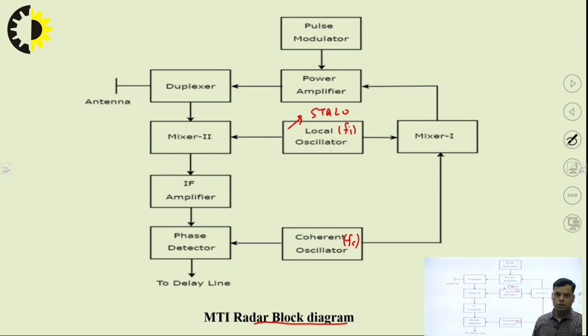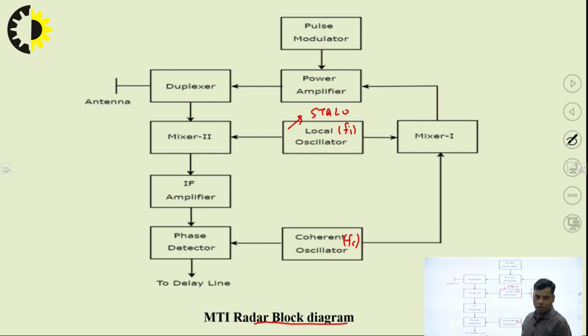FC. Okay. So let's say these two frequencies we are now using here. This is the local oscillator frequency, and this is our coherent oscillator frequency, from where we will generate the reference signal. On that basis we will be able to identify the position of the moving target. We are also using the duplexer and IF amplifier as well as the phase detector.